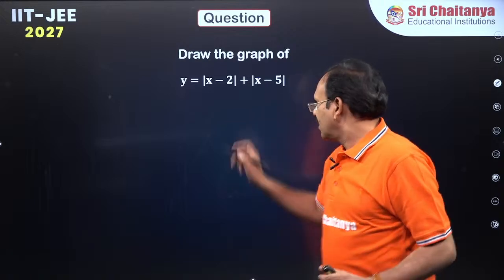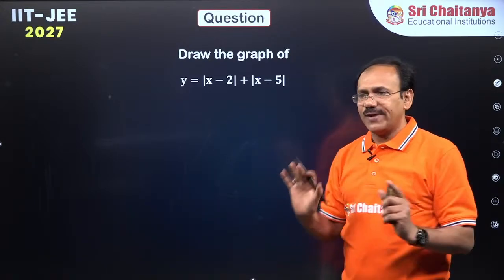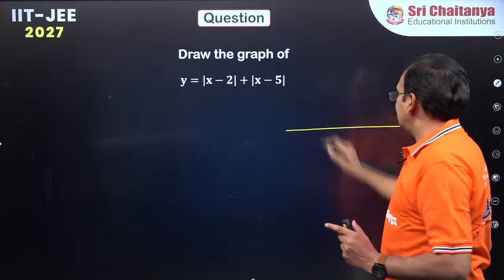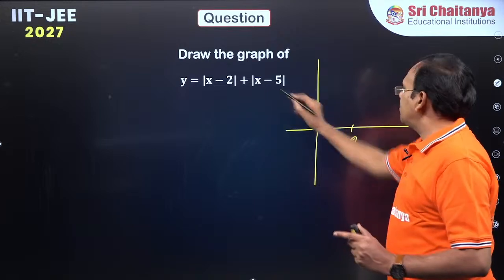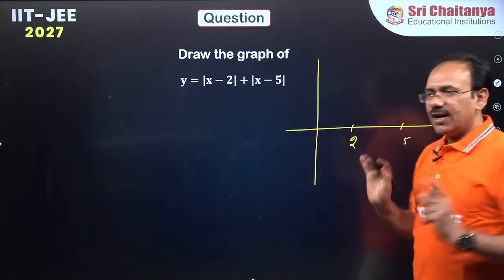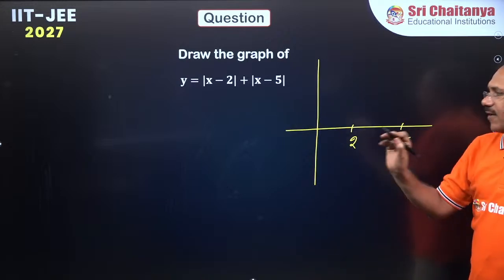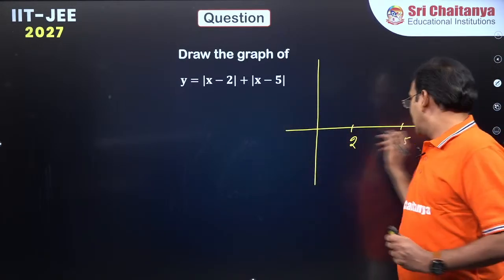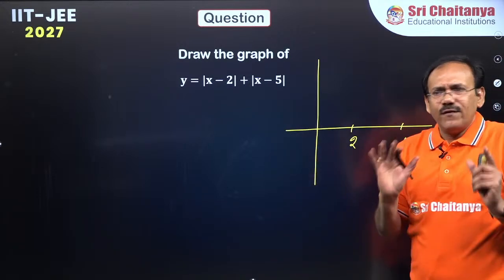Please listen to me. Sum of two linear modulus, that is mod x minus 2 plus mod x minus 5. I won't take much time. Simple, you take x-axis, y-axis. This becomes 0 at 2. This becomes 0 at 5. Now, very simple, dear students. The graph of this, actually you need to write it piecewise. 3 cases: x more than 5, between 2 and 5, less than 2.